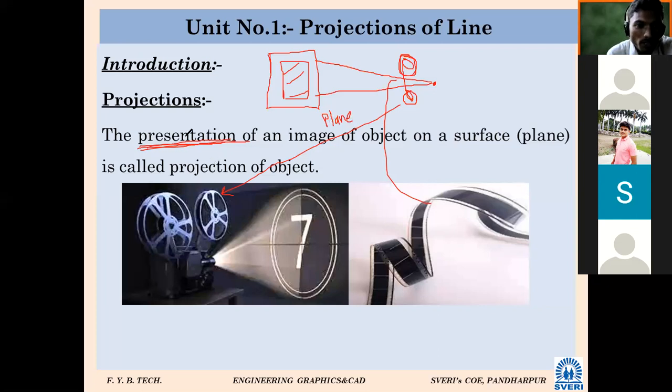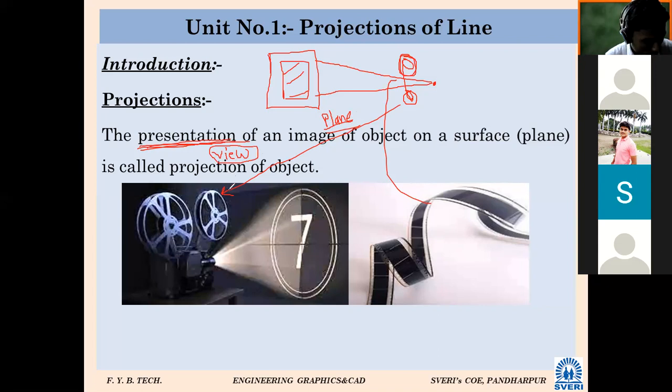We are going to call it a plane now. And whatever presentation is there, we are going to call it a view. So plane and view, these two terms are parallel. Whatever the screen was, in our subject we call it a plane, and whatever the presentation was, we call it a view. Again, three types of views are there: front view, top view, and side view. Three types of view that we will also discuss.